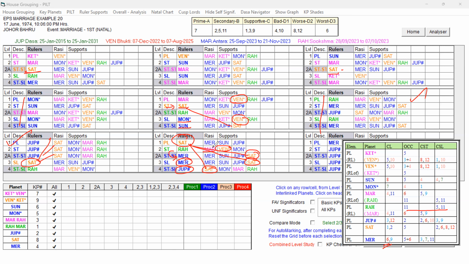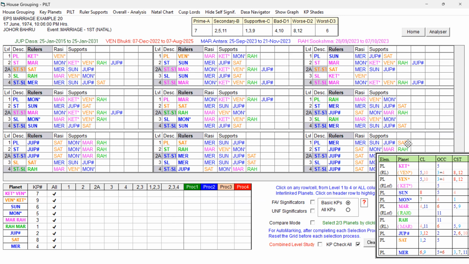I think you are able to understand how far the unfavorable key planet Saturn is playing a role in making the marriage also, and in separation also. This is the period the natives separated physically. Okay, now Jupiter Dasa, Saturn Bukti is over. Now the second marriage has to happen. Which period is supportive for the second marriage? Now you can see Saturn has got a problem definitely, and then comes Mercury.